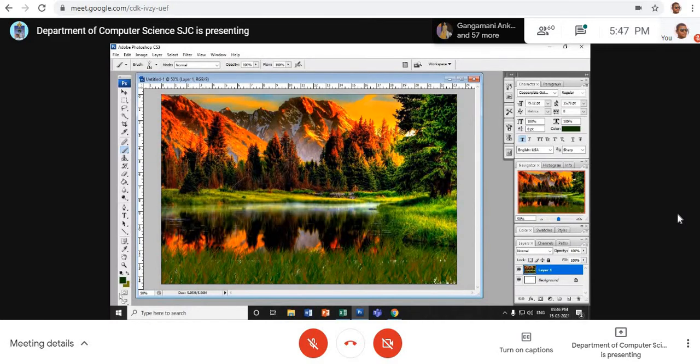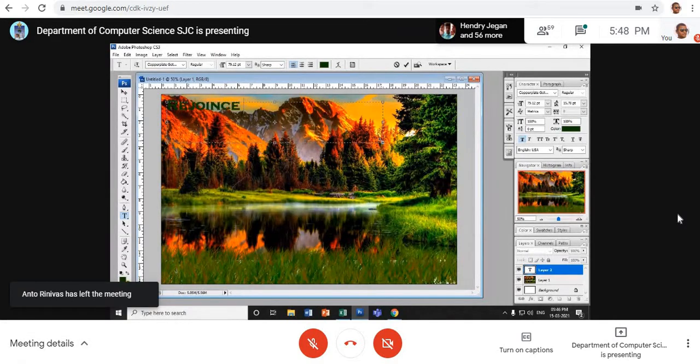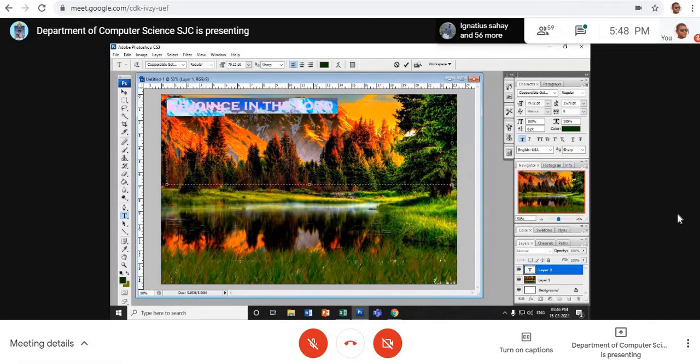We have managed it. Now I want to give a beautiful quotation there, or I want to just have a quotation or your photograph. You can keep your photograph. You can keep a word, or you can keep a picture, file, or maybe a verse, Bible verse or Gita verse. Anything can be brought here. For example, I just want to type here. Rejoice in the Lord. Rejoice in the Lord always. What is the quotation that I want to bring here?